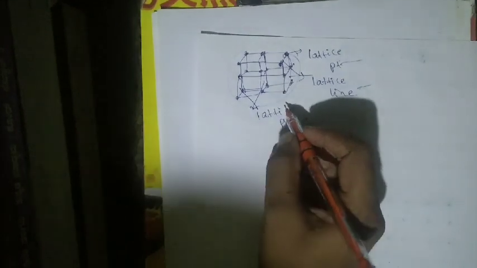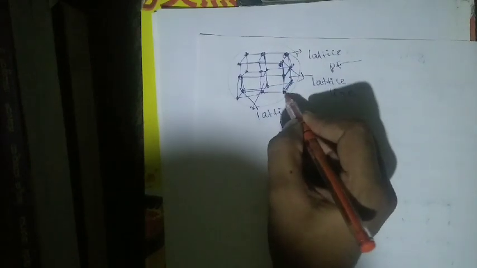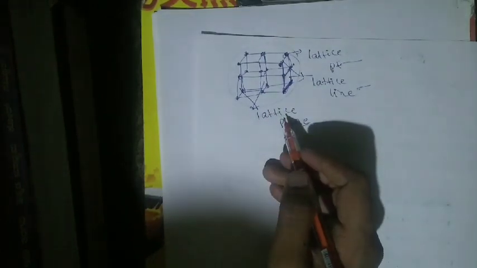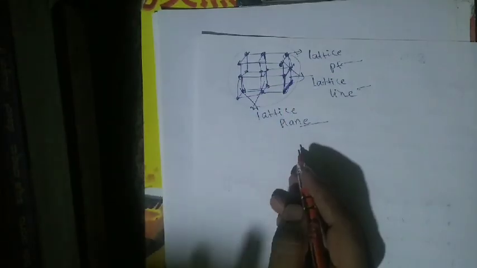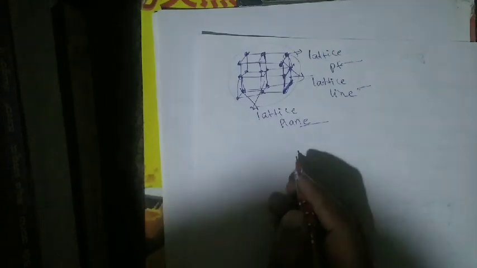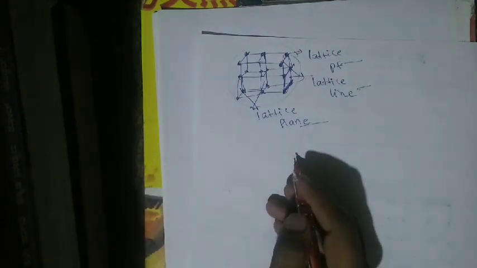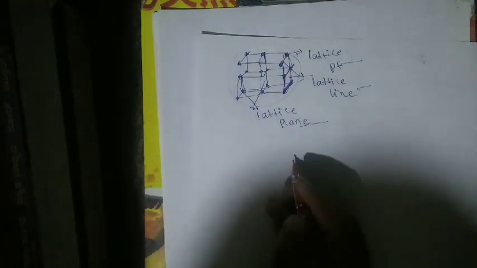So identical surrounding means what? The points are arranged strictly at equal distance. So these are all at equal distance. The distance between points is equal. So the surrounding of any point in the lattice is identical. That is called what? Space lattice. Okay, once again I will tell the definition of the space lattice.